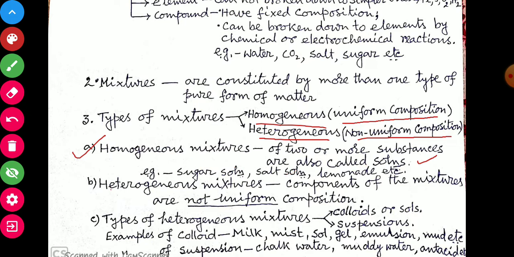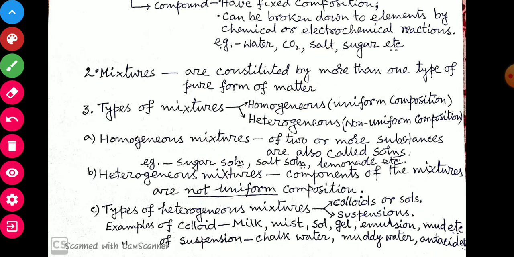If components of the mixtures are not of uniform composition, they are called heterogeneous mixtures. Types of heterogeneous mixtures: heterogeneous mixtures are of two types, colloids and suspensions. Examples of colloid: milk, mist, sol, gel, emulsion, mud, etc. Examples of suspension: chalk water, muddy water, antacid, etc.